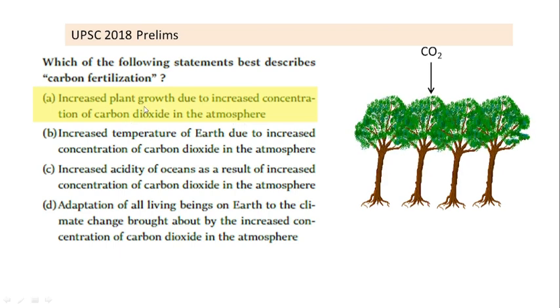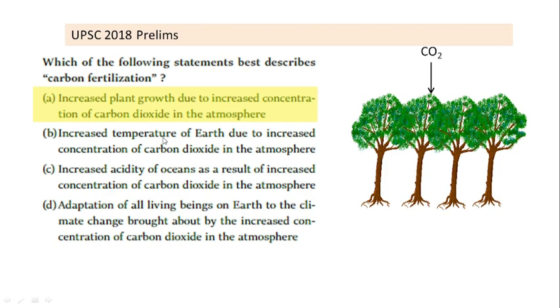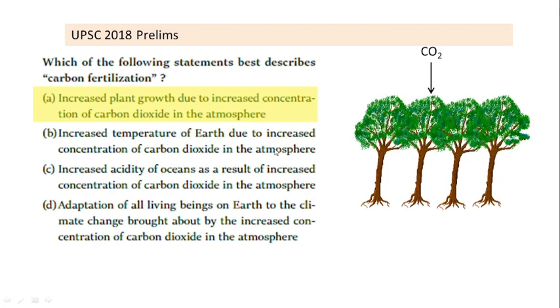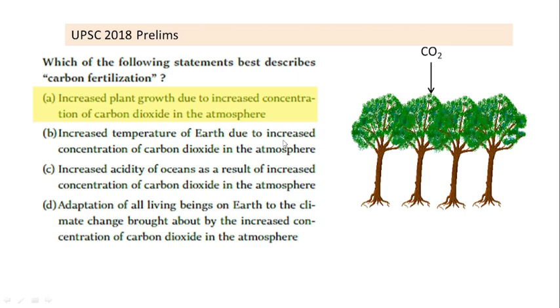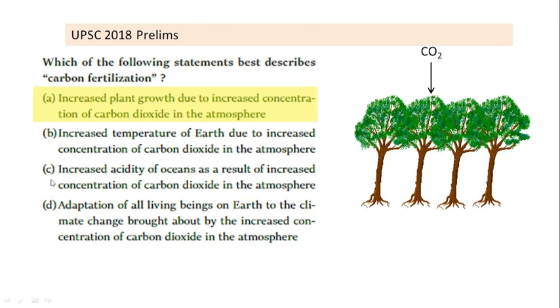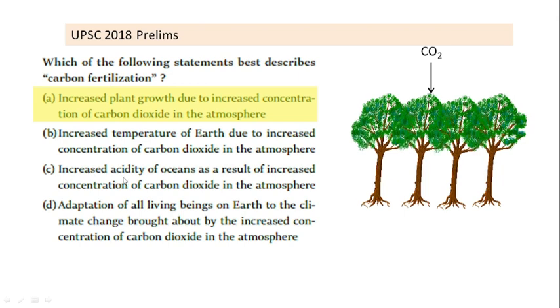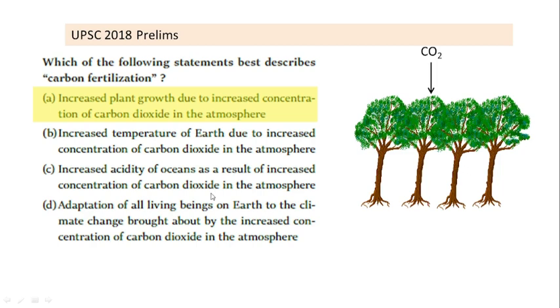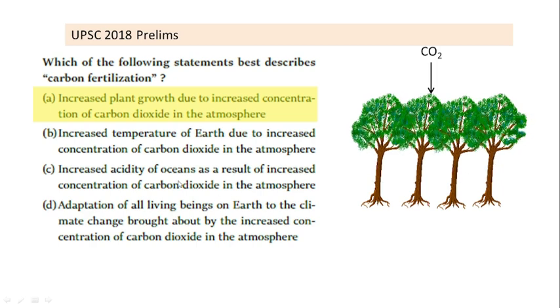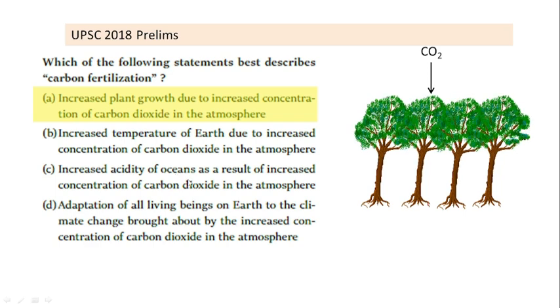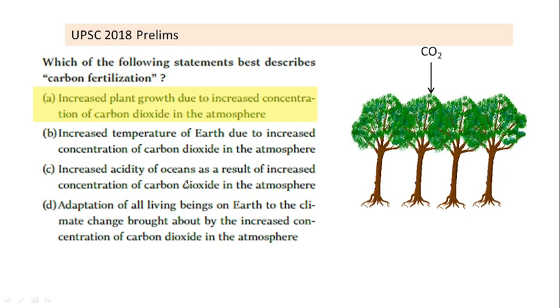This is correct. Second option is increased temperature of earth due to high CO2 in environment. Now this phenomena is known as global warming. It is not known as carbon fertilization. Third option is increased acidity of ocean as a result of increased concentration of CO2. Now if CO2 is high, then acidity of ocean becomes high, but this phenomena is known as ocean acidification.